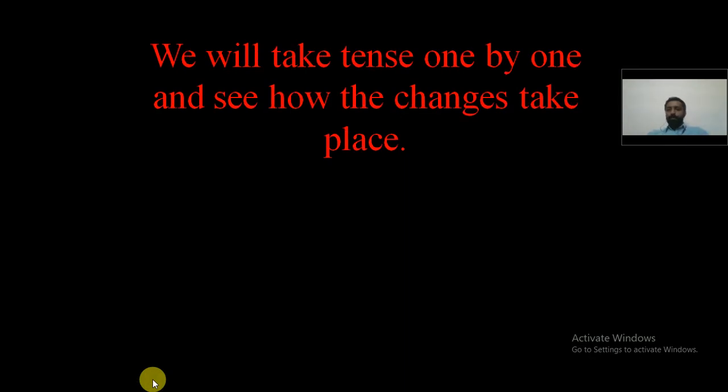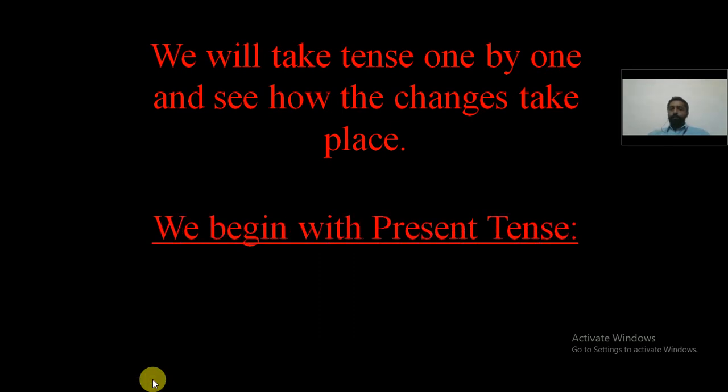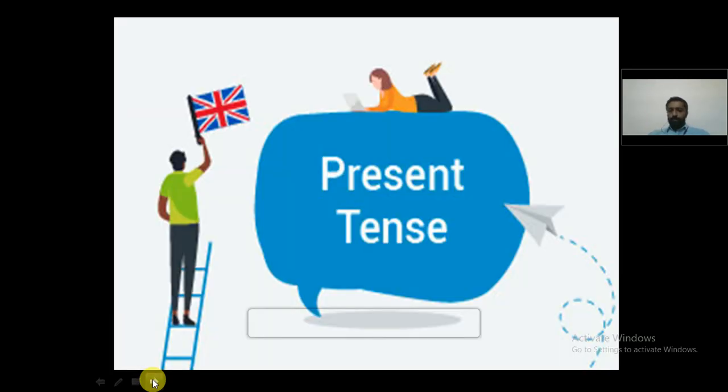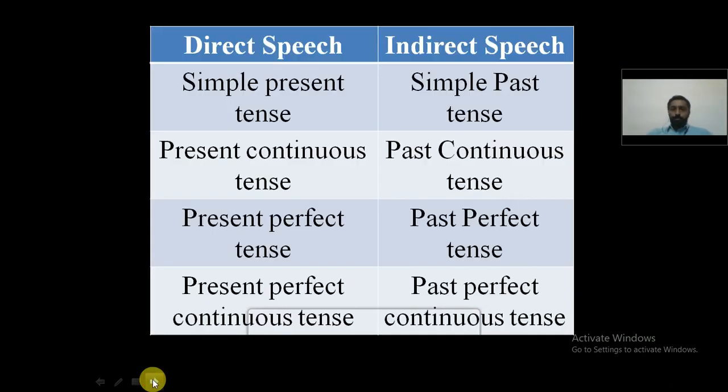Now we'll have to go through all the three tenses. We have already told you the three tenses. They are present tense, past tense and the future tense. So we will begin with the present tense. What changes will happen in the present tense when you are converting the sentence from direct into indirect speech? Today I will give this table. So kindly go through this particular table. In the coming classes I will explain with examples. In today's class I will just give the table so that you can write it down and try to understand.